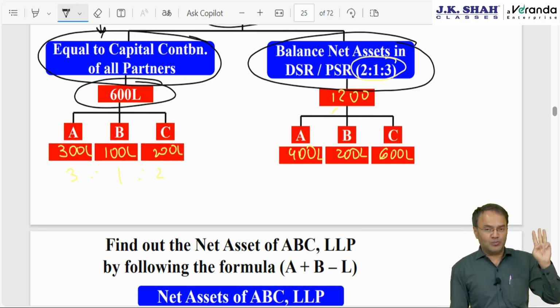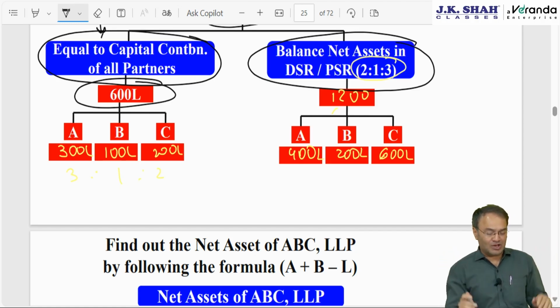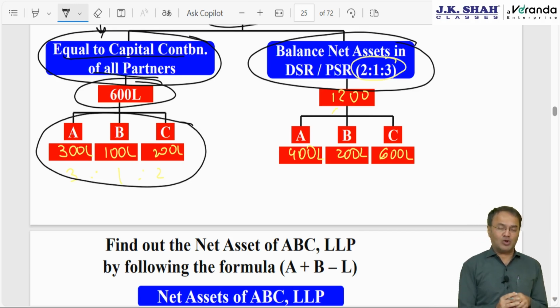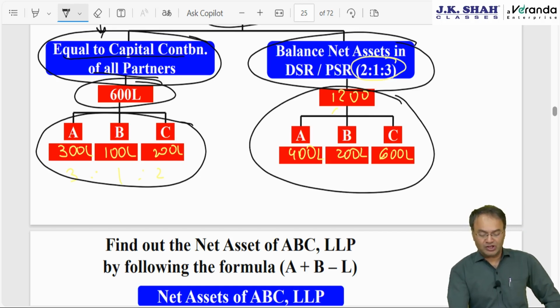1800 lakh divided into 2 parts. How much is equal to capital contributed by all partners, and the second part will be the balance: 600 plus 1200. As much as is equal to capital contributed by all partners, split it amongst them in the ratio of capital contribution as on valuation date, 1st April. And for the remaining 1200 lakh, apportion amongst the partners in the dissolution ratio. This is to be done ideally in the dissolution ratio. I will tell you why we kept it pending.